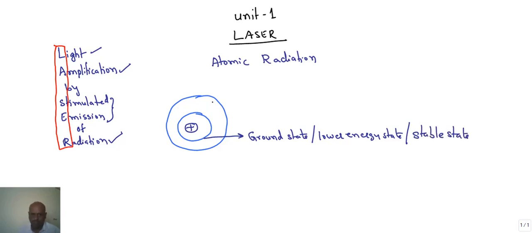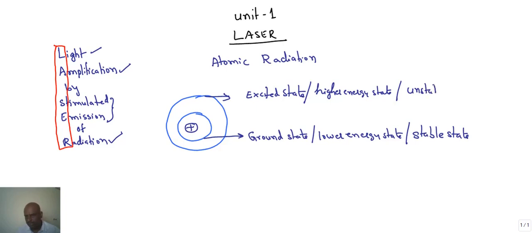Whereas the other orbital is called the excited state, higher energy state, unstable state, or valency state.